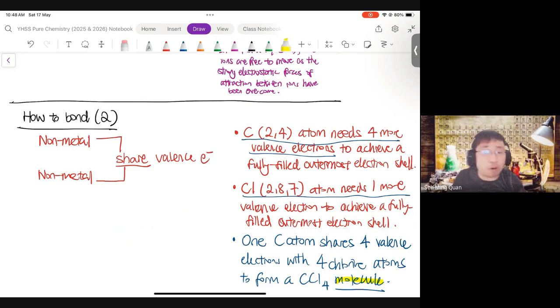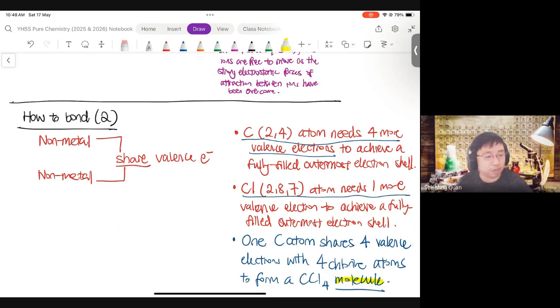It's CCl4 because carbon shares 4 while chlorine only shares 1. Therefore, I need 4 chlorine atoms in order for carbon to share 4 electrons, 1 electron shared with each chlorine. Okay? Now, after sharing, it's called a molecule.